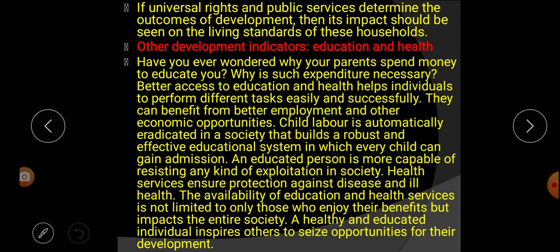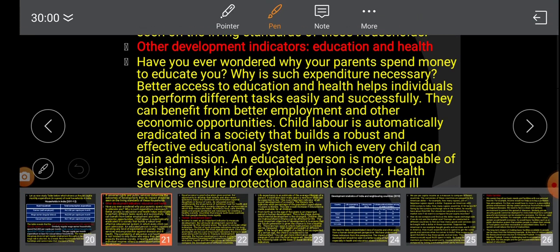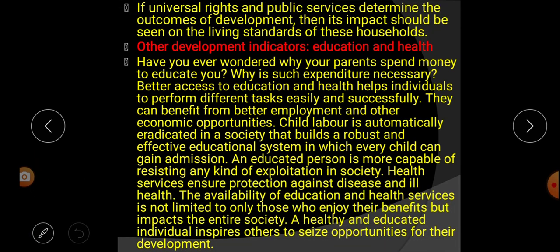Next sentence: an educated person is more capable of resisting any kind of exploitation in society. That means if we have educated persons in a society, then they will resist any kind of exploitation. Slowly, because of education and educated persons, corruption and exploitation in society were eradicated. Health service ensures protection against disease and ill health. That means if people are provided health service, then it protects against disease and other ill health.